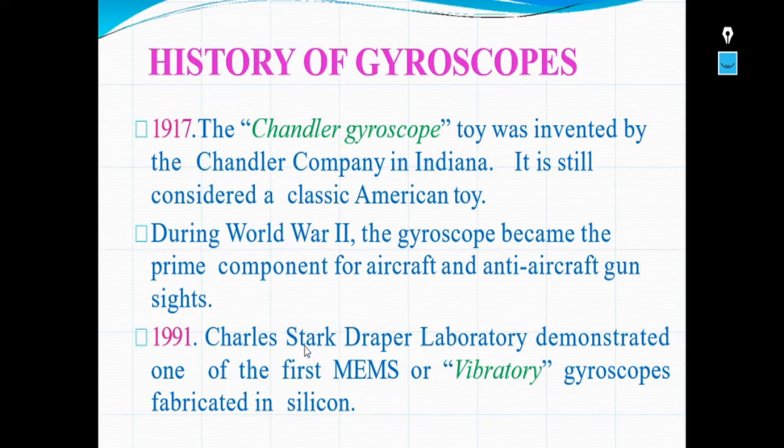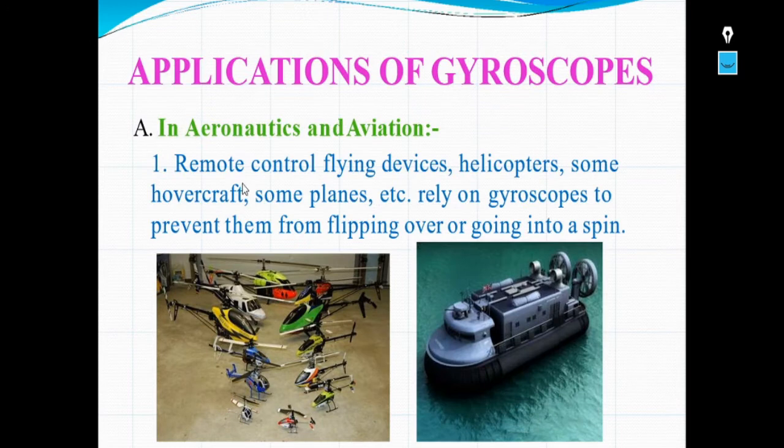In 1991, Charles Stark Draper Laboratory demonstrated one of the first MEMS or vibratory gyroscopes fabricated in silicon. So it was redeveloped in 1991.